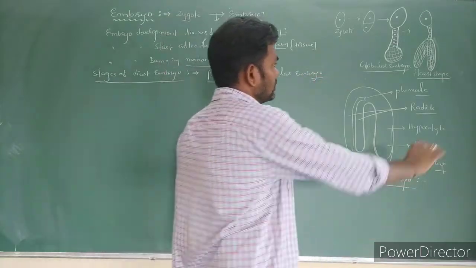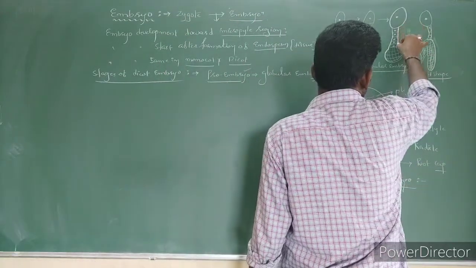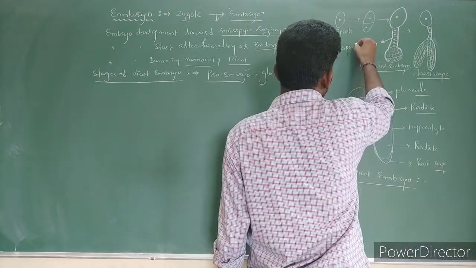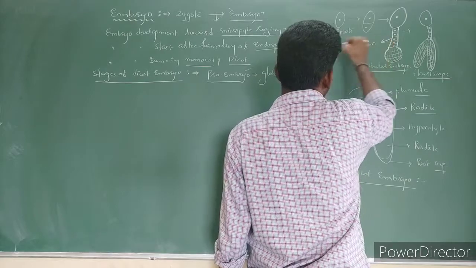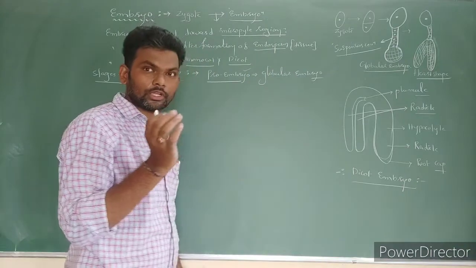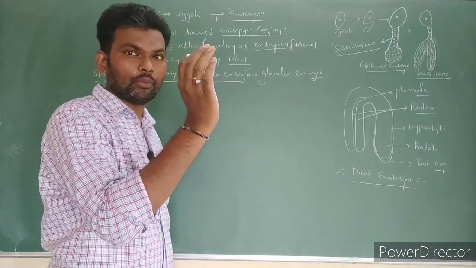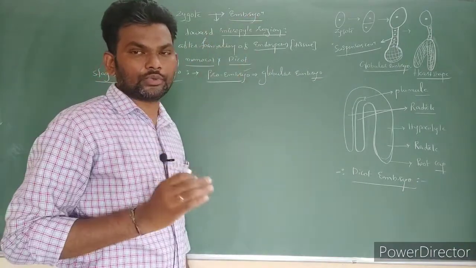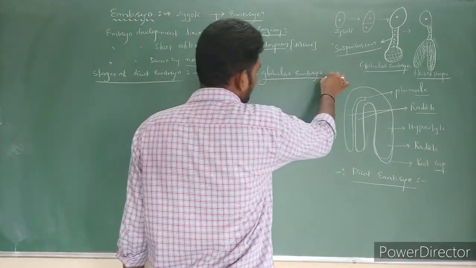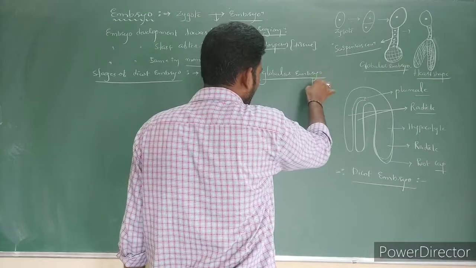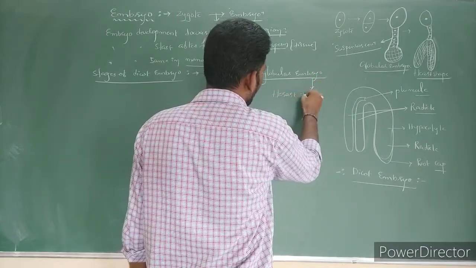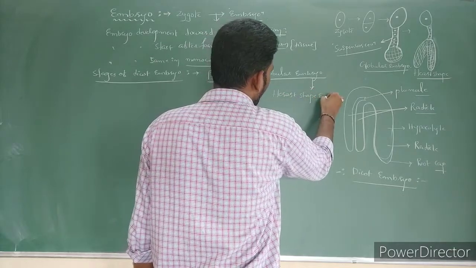Right? So here these cells we can call suspensor cells. It is called what? Suspensor cells. These suspensor cells are useful for pushing the embryo towards the endosperm region. Next, these globular embryos again undergo division to form a heart-shaped embryo. Heart-shaped embryo is formed.